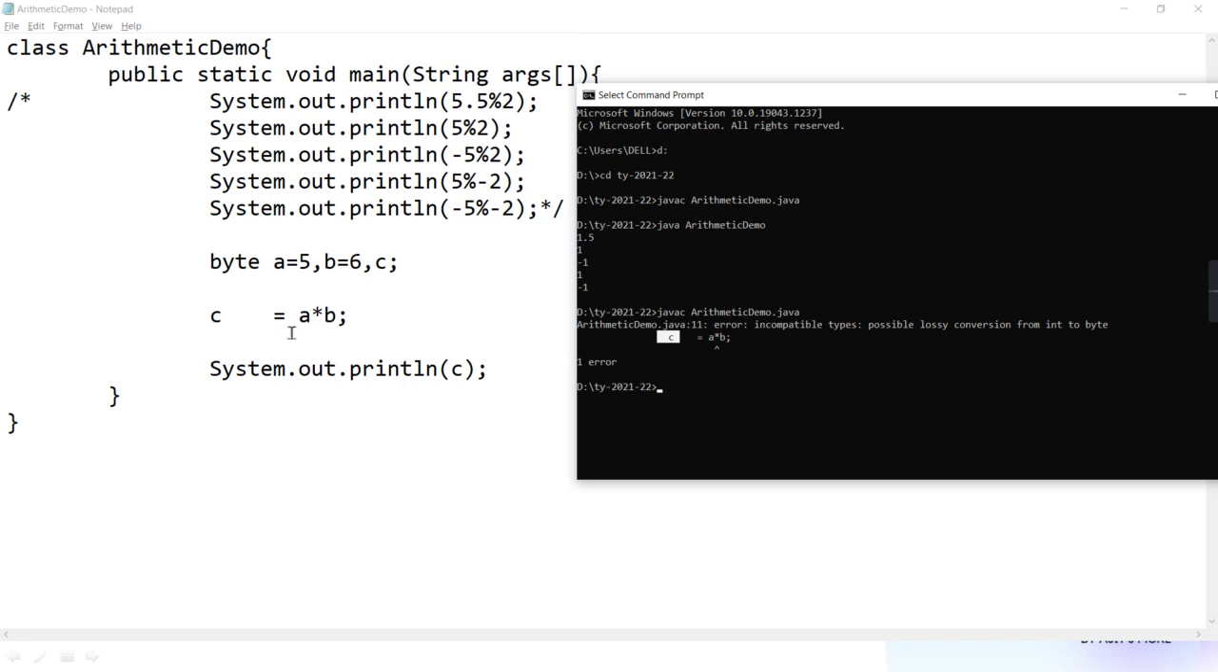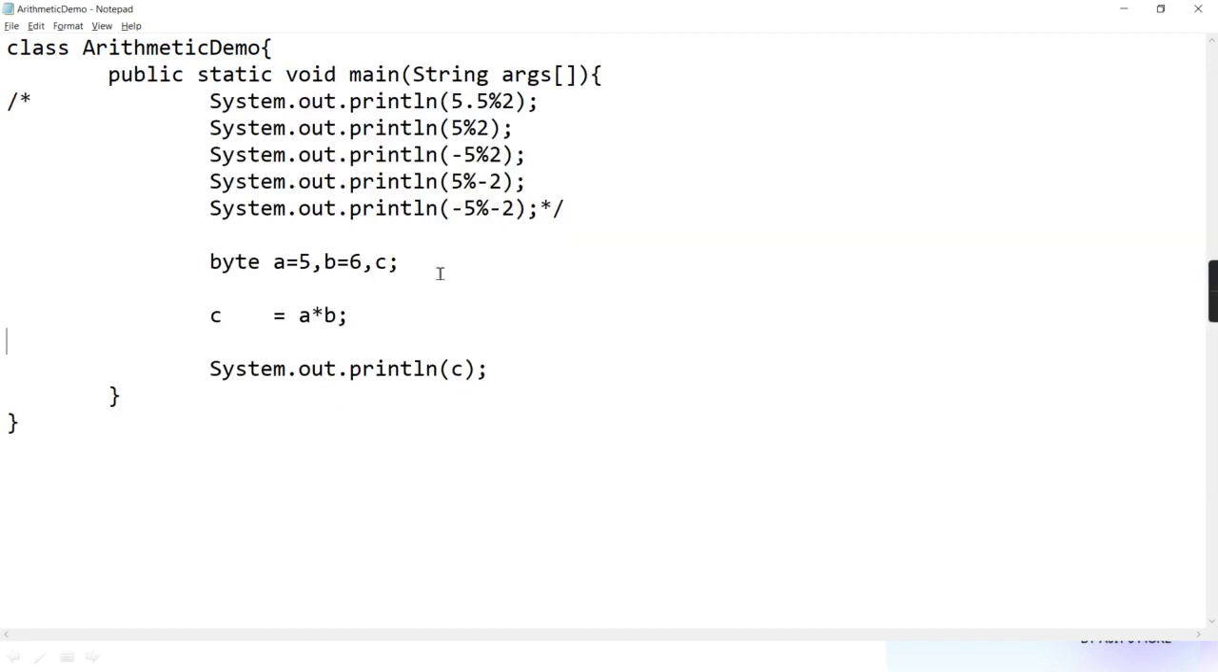Explicit casting: use the cast operator. Getting it? Okay? So I hope it is clear why the error is coming. The error is coming because byte into byte, the answer is integer, but the destination variable is byte, and an integer cannot be stored in byte.